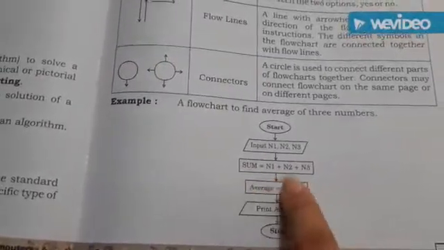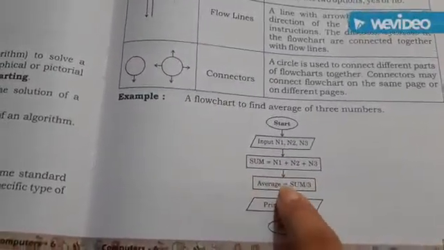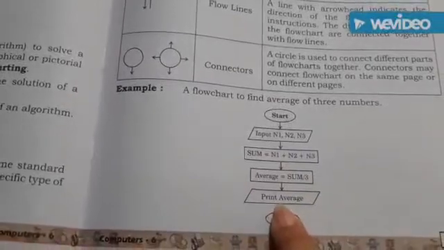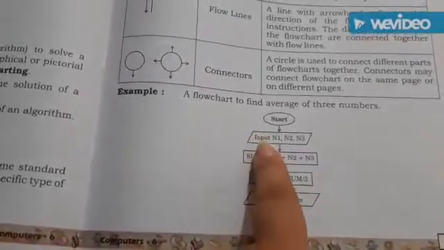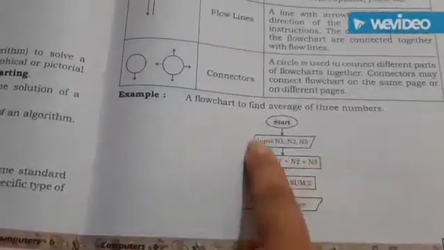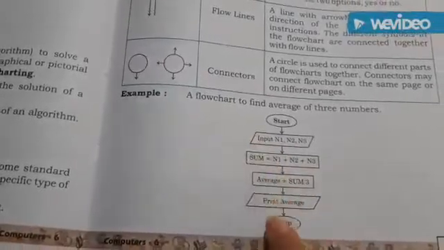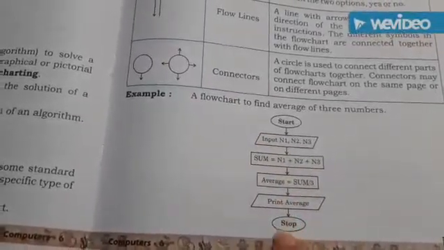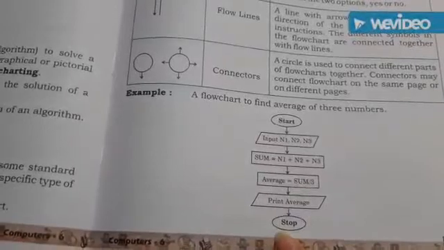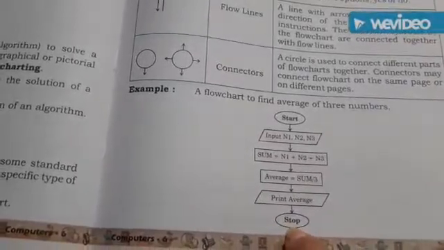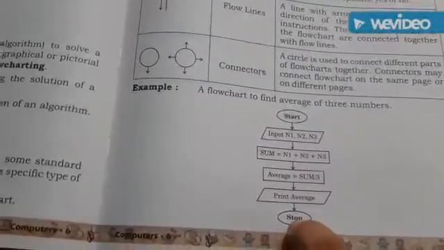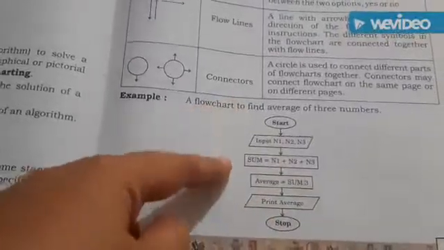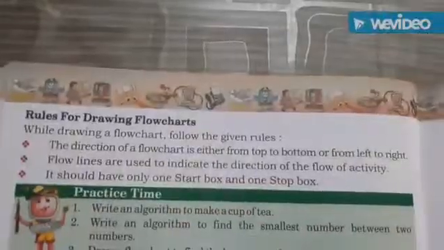After that you have to give the answer in this box, and as I told you, you have to give the input in parallelogram form and the output as well. And in the last, to stop the flow chart, you are again using the oval shape symbol in which you write stop. So this is the way to draw a flow chart.